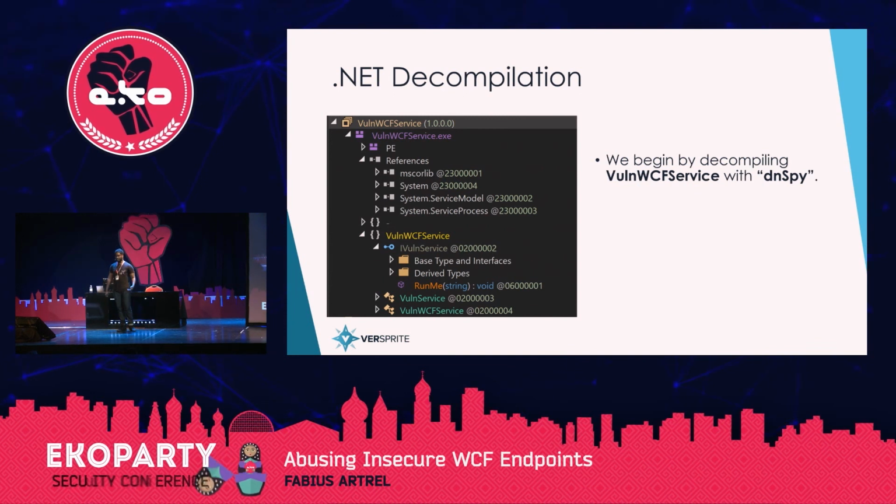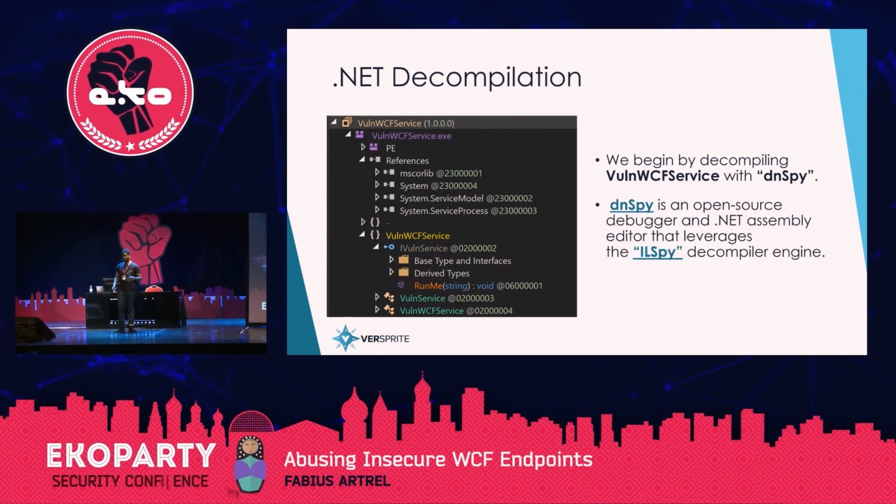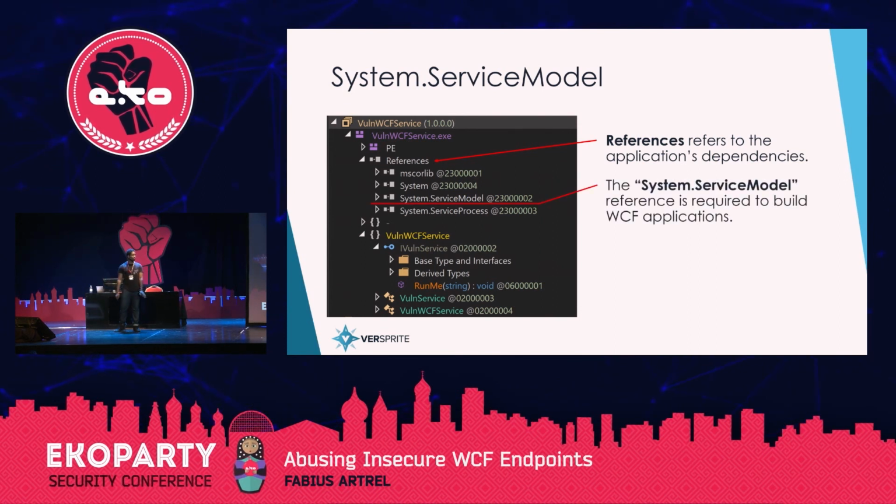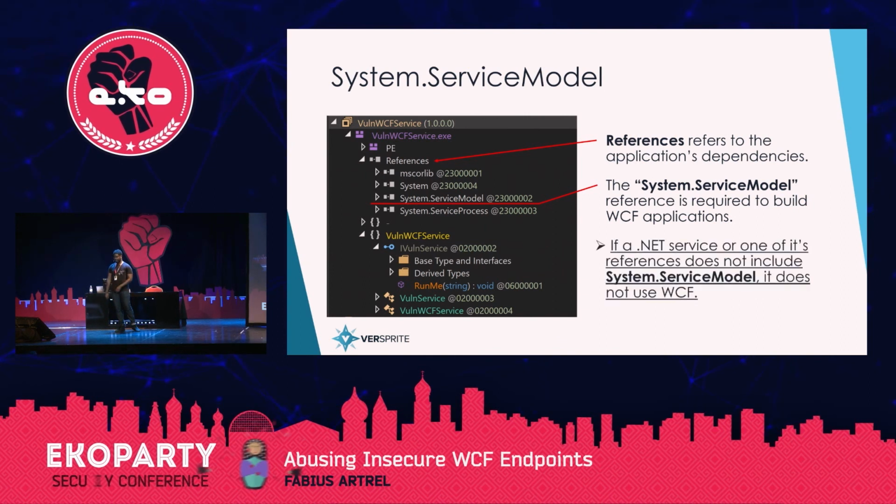So we begin our analysis with decompiling Vuln WCF service. We use dnSpy to do this. And dnSpy is an open source debugger, assembly editor, and decompiler for .NET that makes things super simple. First, we want to look at the references node. References are basically dependencies within .NET applications. The most important reference for the sake of WCF is System.ServiceModel, because that contains all the types and all of the classes necessary to use WCF. If a .NET service doesn't include this reference, and none of its references includes a reference to System.ServiceModel, it doesn't use WCF, so you can save time by moving on to the next application.